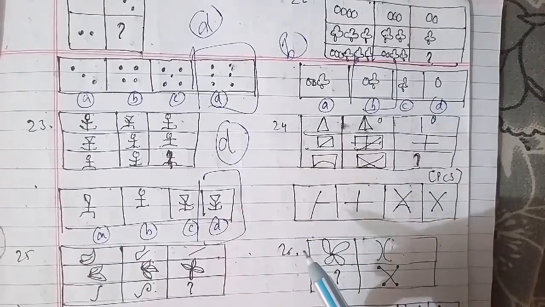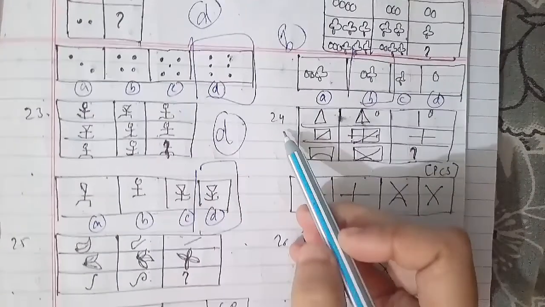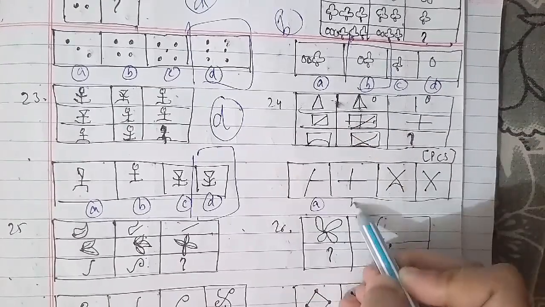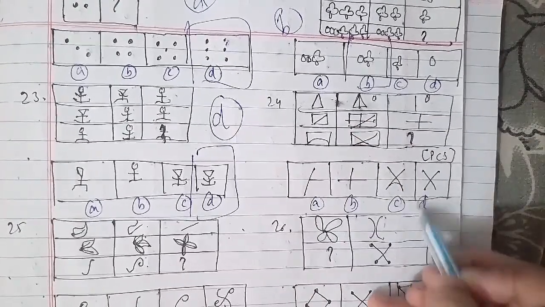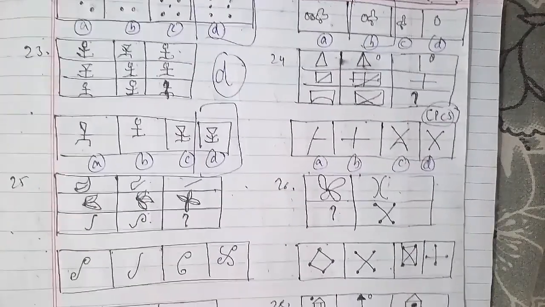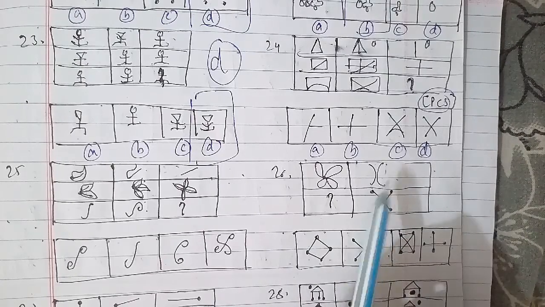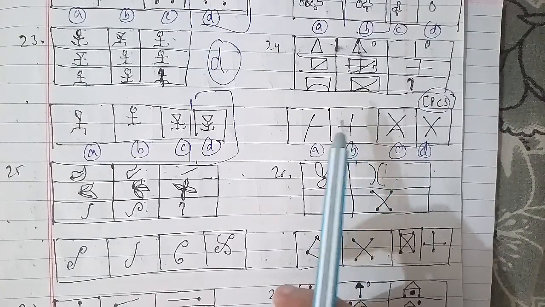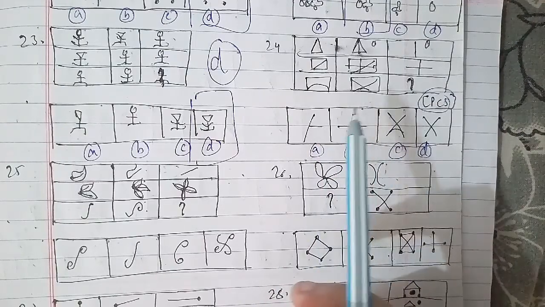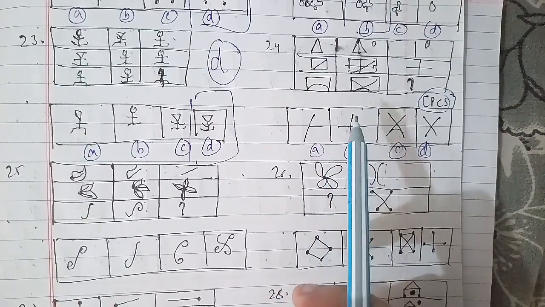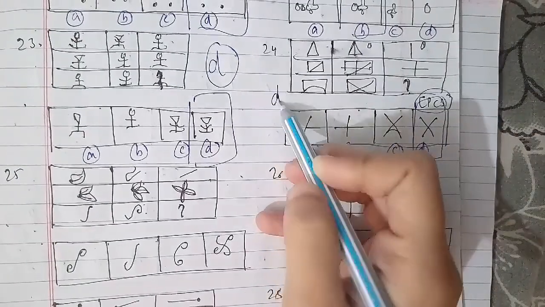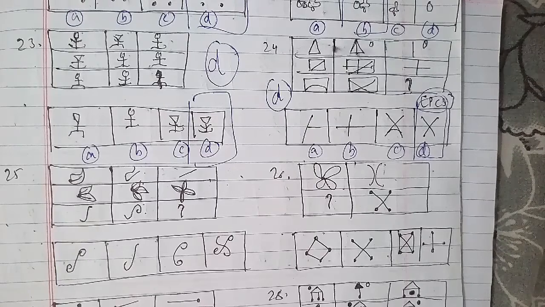Now we'll go ahead with the 24th question of the session. As you can see, this is a figure here, named as A, B, C, D. This has been asked in your PCS examination paper, which is also an important paper competition-wise. On the same cases, the third figure in each row comprises parts which are not common to the first two figures, and the figure which we have as an answer is the D figure, the right answer for this question as well.